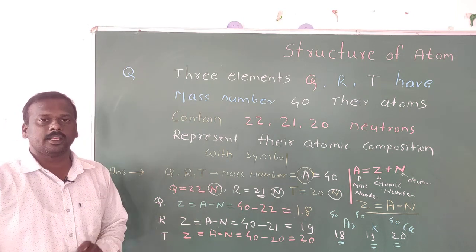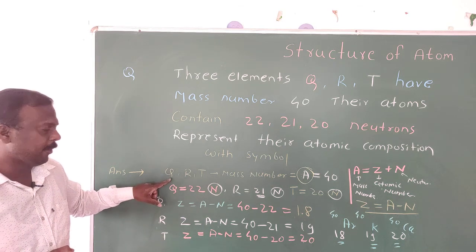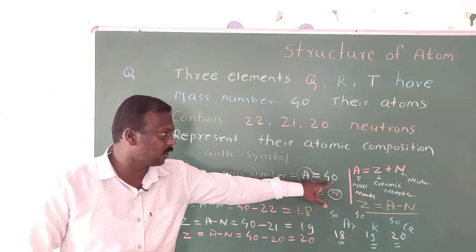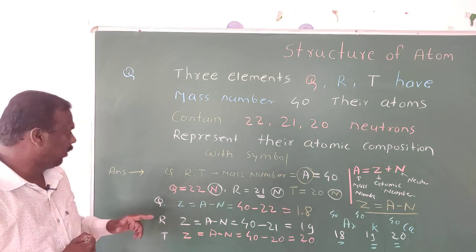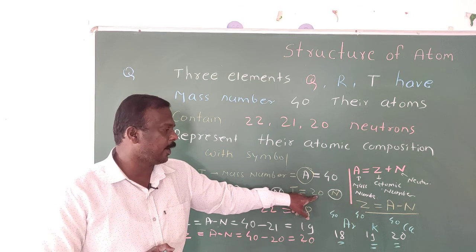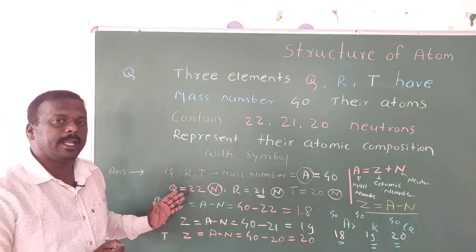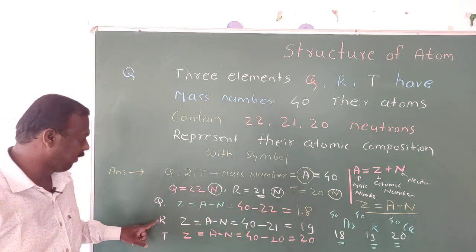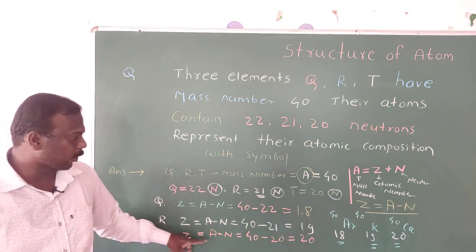Okay, you understand all the things. Once again I repeat. The mass number for elements Q, R, T is the same, meaning the value of A is the same, that is 40. The value of A is the same, but the values of neutrons are different. For Q, 22 neutrons, for R 21 neutrons, and for T 20 neutrons. So with the help of the formula, we first calculated the atomic numbers. Z is equal to A minus N. Atomic number 18 for Q, atomic number 19 for R, atomic number 20 for element T.